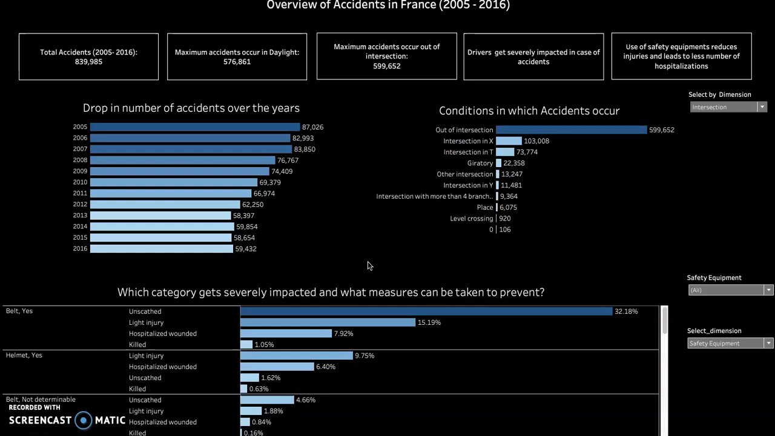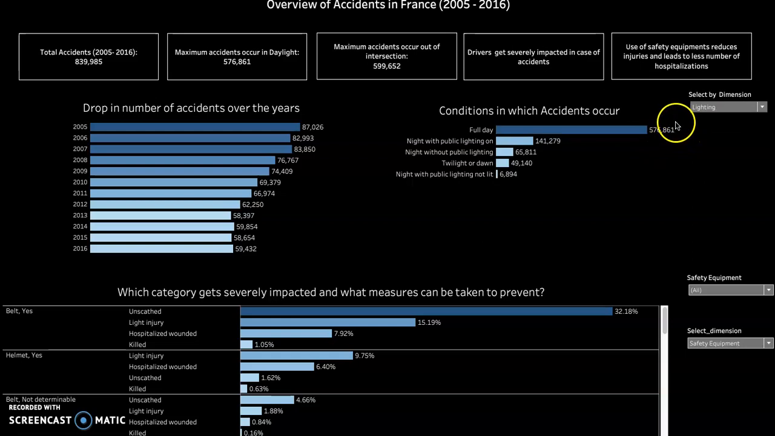Moving on to the top right, it speaks about the conditions in which accidents occur. So the chosen dimension right now is intersection, and as mentioned, most accidents occurred out of intersection or at the X intersection. So drivers have to be cautious while moving out of an intersection. Now, if we want to see under what lighting conditions accidents take place, about 5,76,000 of the total accidents have taken place during the daytime.